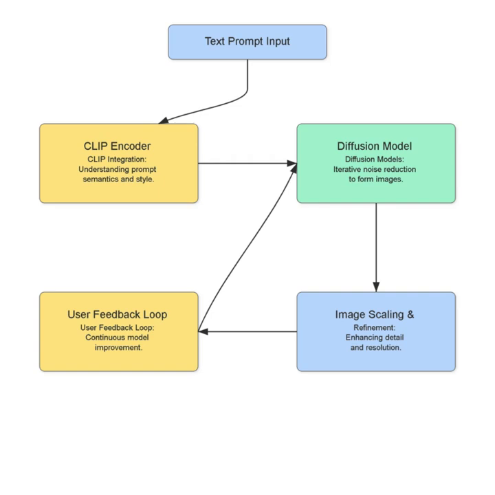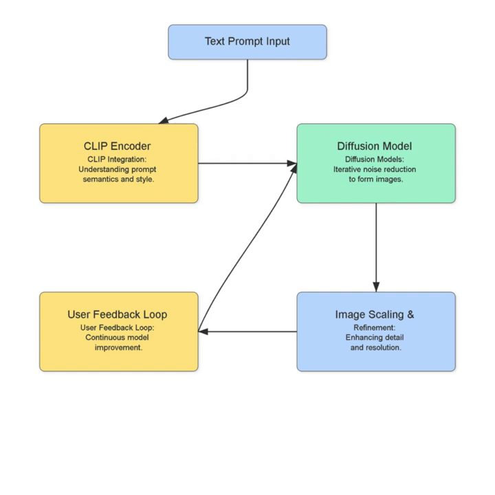To understand your prompt, Midjourney leverages technology similar to CLIP integration. CLIP, or contrastive language-image pre-training, helps the AI grasp the semantic meaning and stylistic nuances of your words, connecting them to visual concepts it has learned. This allows it to interpret a serene forest differently from a chaotic battlefield.